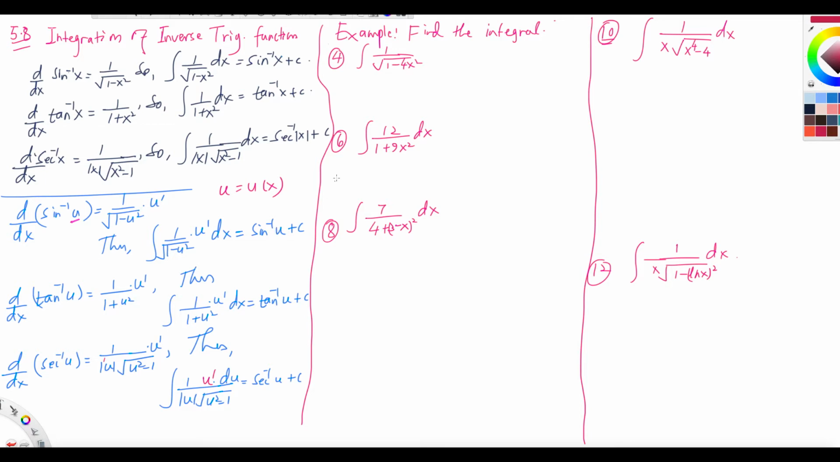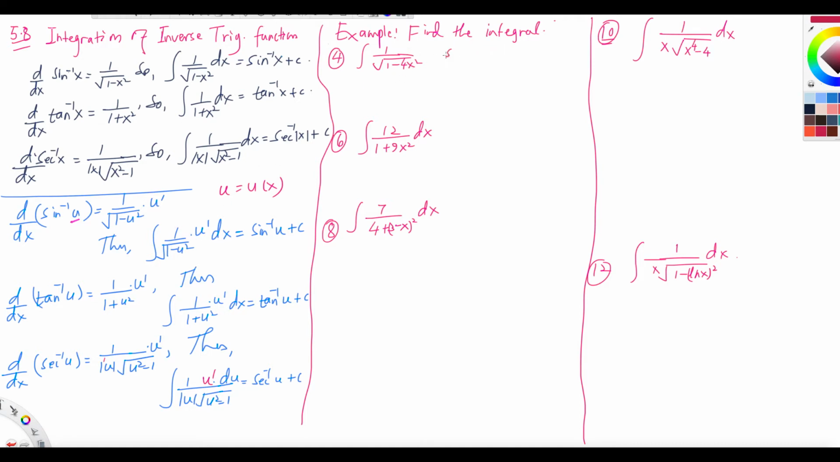Okay, guys. All right. Let's see some examples. First example is example number 4. In example number 4, we have a 1 minus something squared format, so it should be sine inverse. But sine inverse needs the integral of 1 over root 1 minus u squared. That quantity needs the square of something, and then times u prime. So you need u prime there.